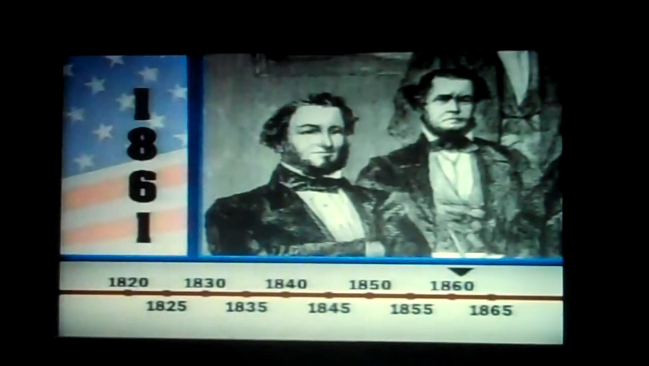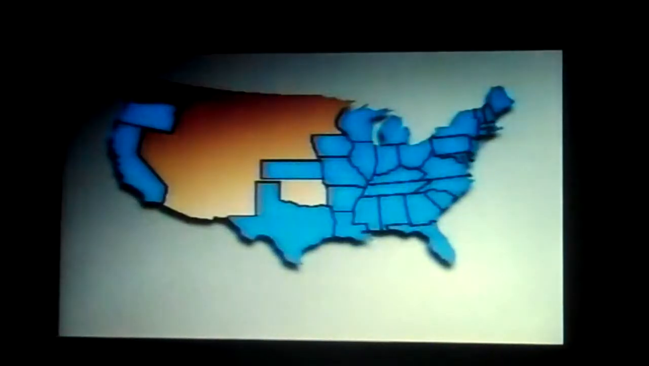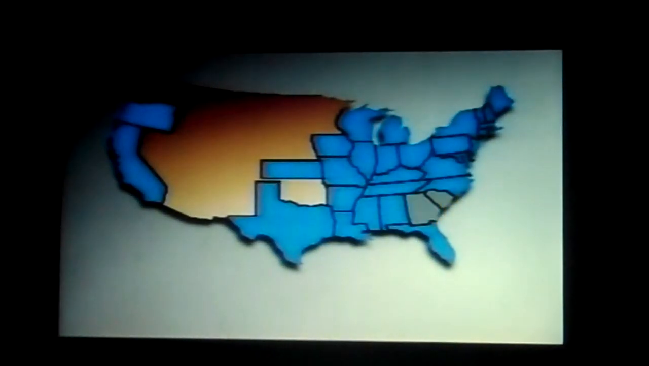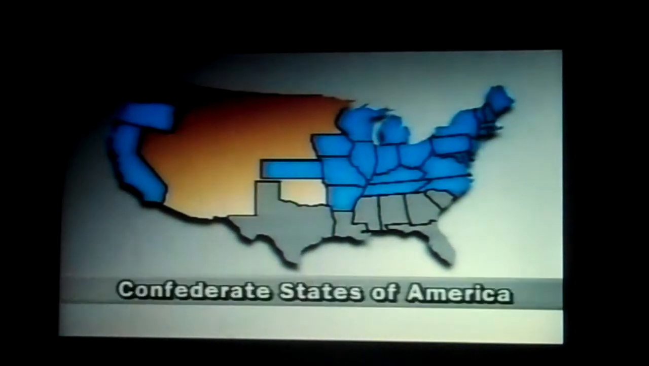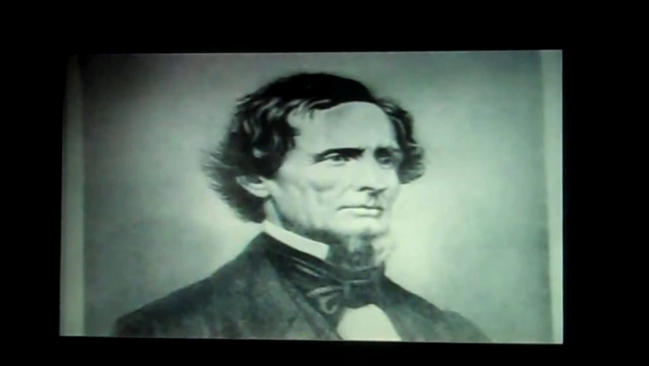In 1861, South Carolina, Georgia, Florida, Alabama, Mississippi, Louisiana, and Texas all seceded from the Union to form the Confederate States of America. Jefferson Davis was elected their president. Lincoln said he'd do everything in his power to keep the Union together.